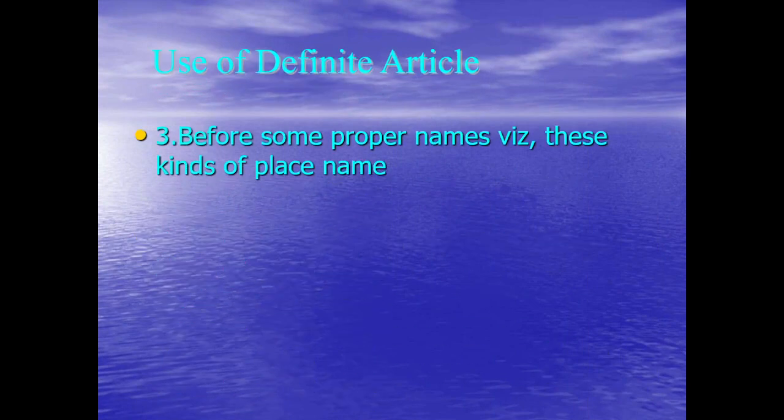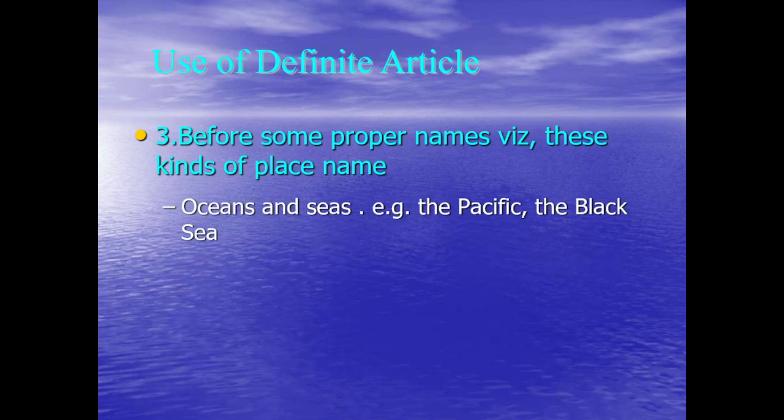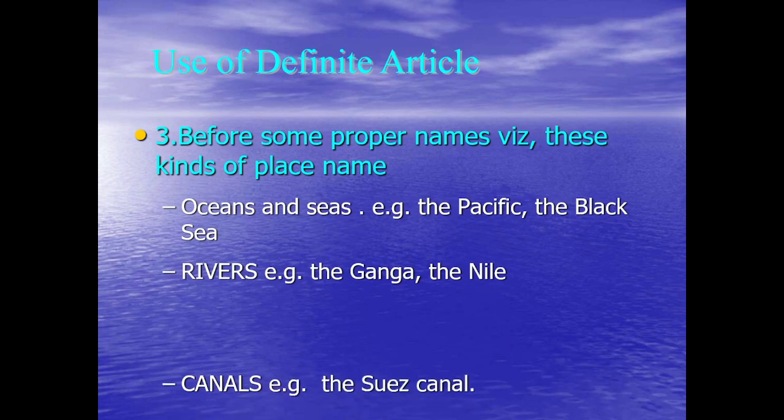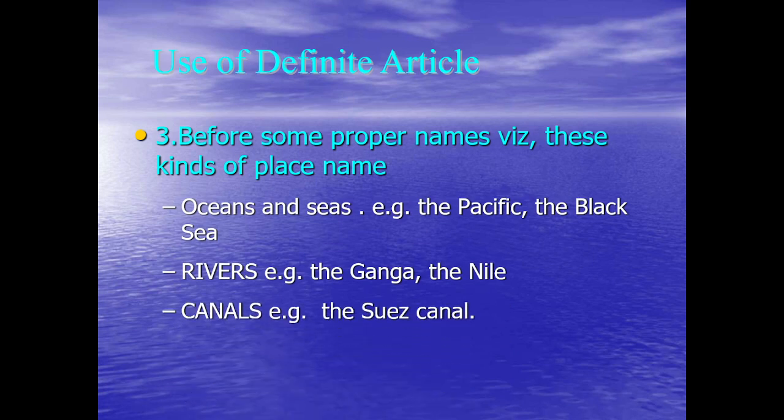Before some proper names, let's take an example, oceans and seas. We say the Pacific Ocean, the Black Sea; rivers, the Ganga, the Nile; canals, the Suez Canal; deserts, the Sahara Desert.